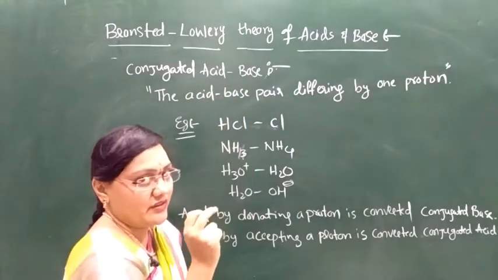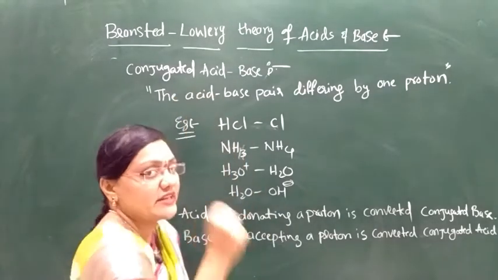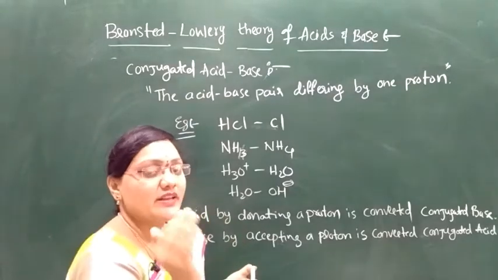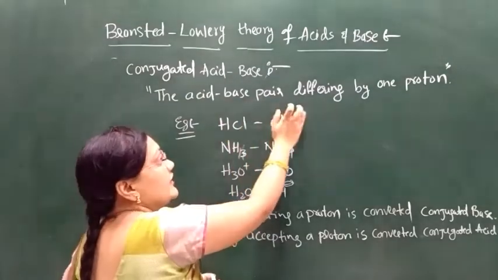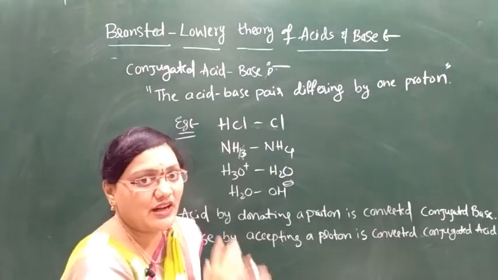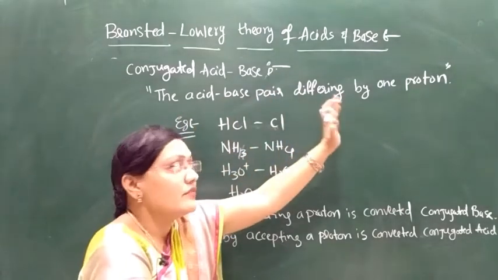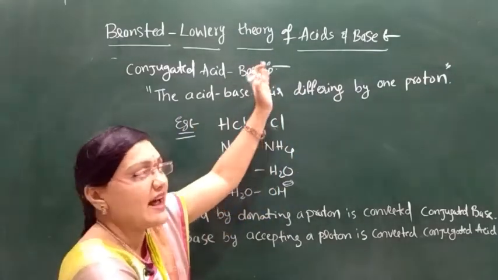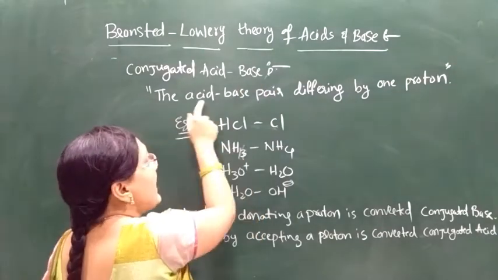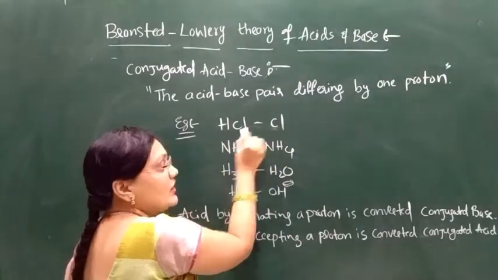Conjugate acid-base pair is a very important point in the Bronsted-Lowry theory. An acid-base pair which differs by only one proton is called a conjugate acid and base pair. This is a two-mark question also. For example, HCl and Cl minus.